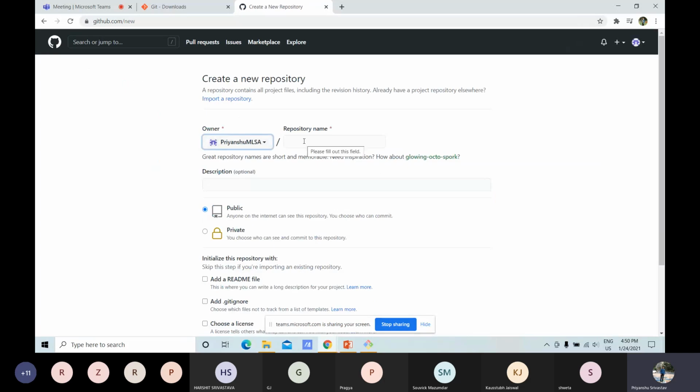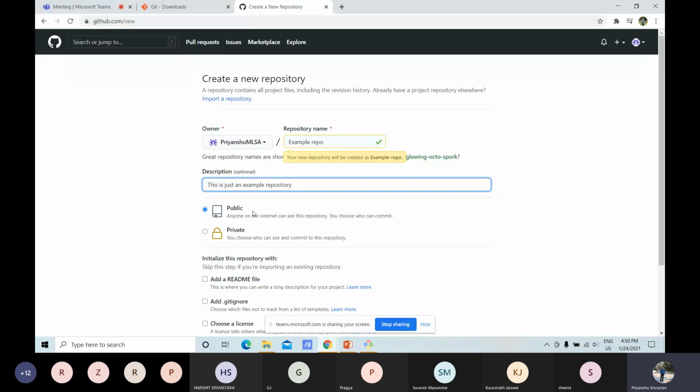First of all, we have to decide repository name. Let's give any random name like example repo. Okay. In description field, you can write your own description about what you are making in the repository. Let us write something randomly. This is just an example repository. Okay.